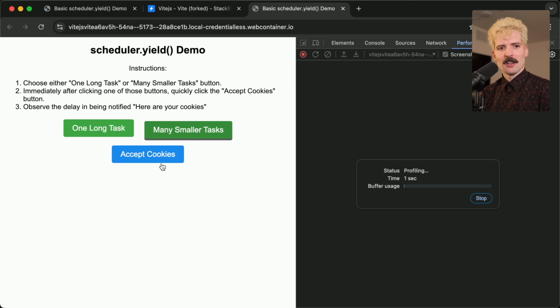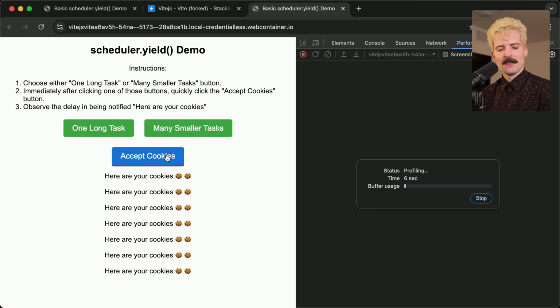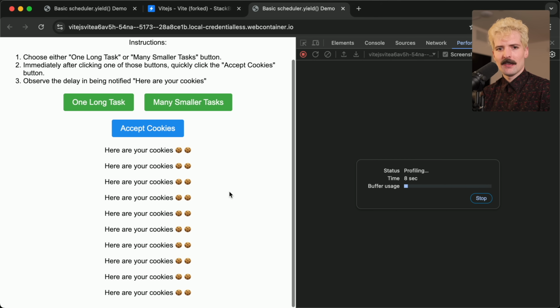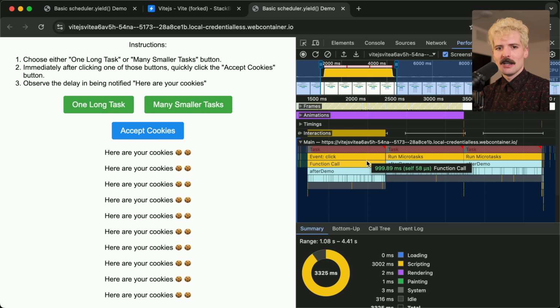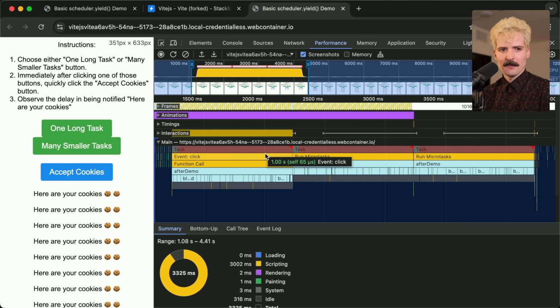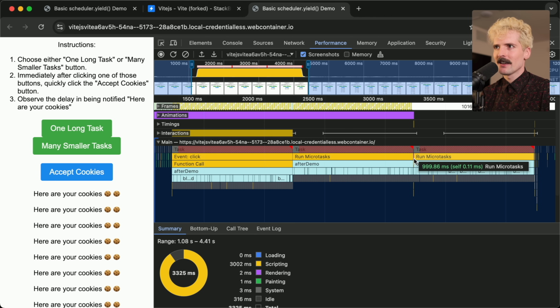Nice. Many smaller tasks. Accept. Now they're coming up almost immediately. There's still the up to half a second delay, or the second or whatever it's configured to. But if we stop and look at this now, you'll see what I would consider to be a much more interesting breakdown, because after demo is blocking constantly, but we can sneak in these tiny little events in between.